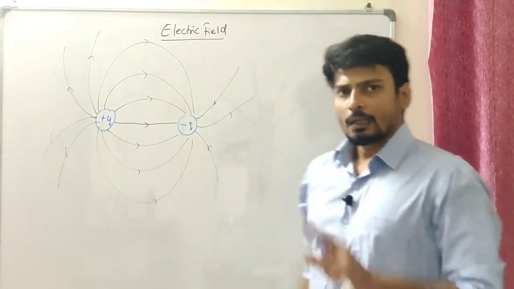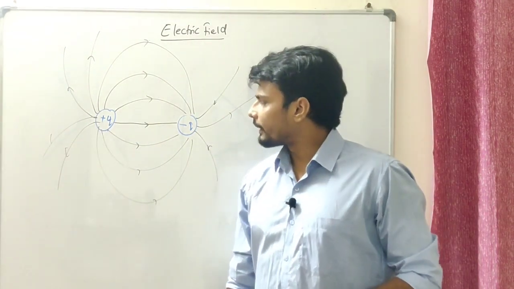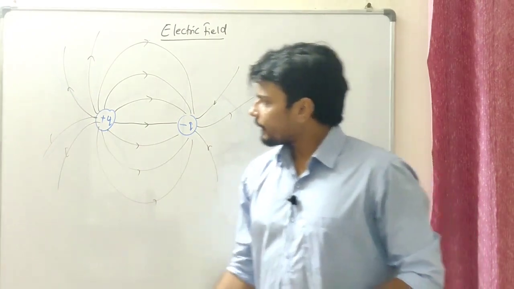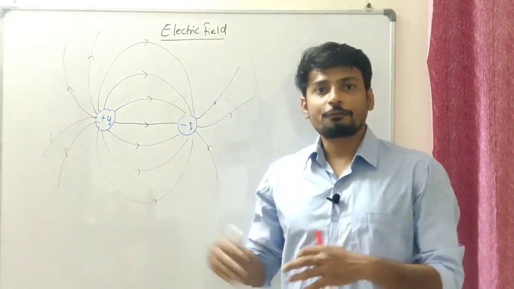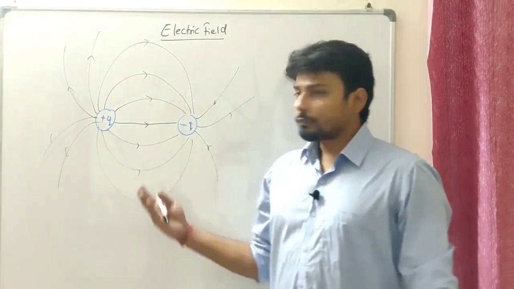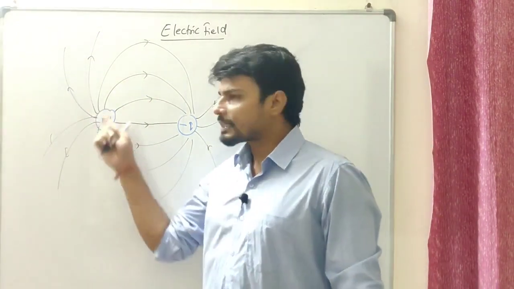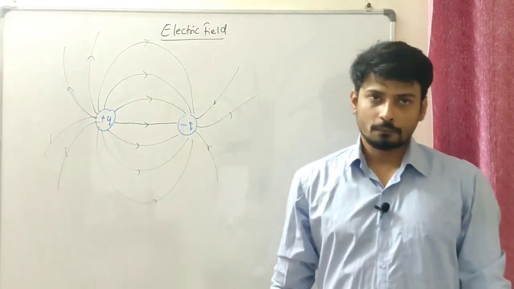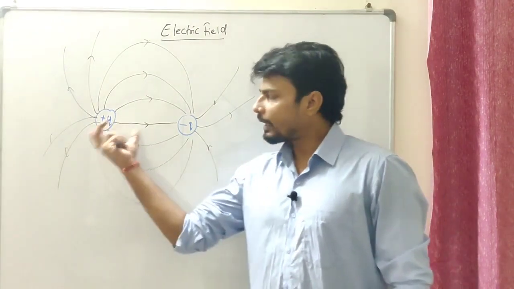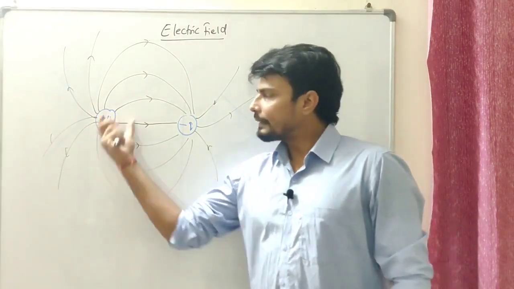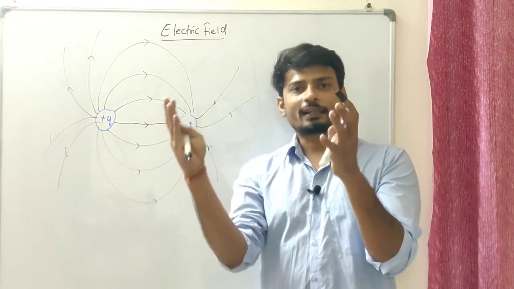Now the second thing I want to bring up over here: instead of plus q, if I had, let's say, 4q, would we have the same number of lines coming out of it? Probably not. So it actually depends upon the amount of charge. The bigger the charge, the more electric lines of field.